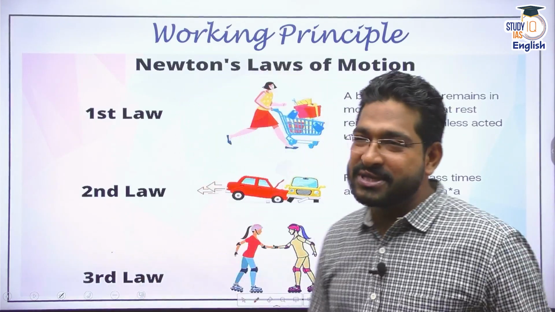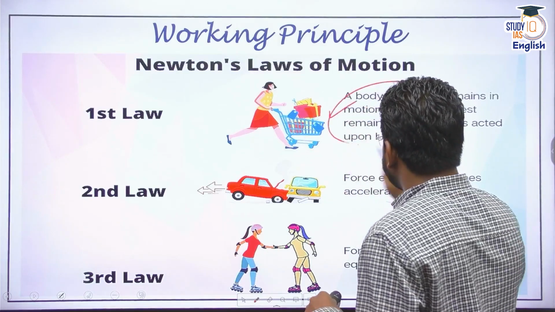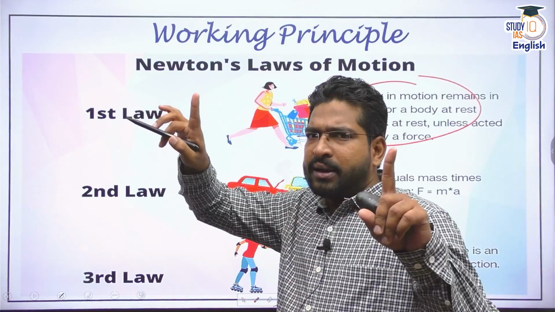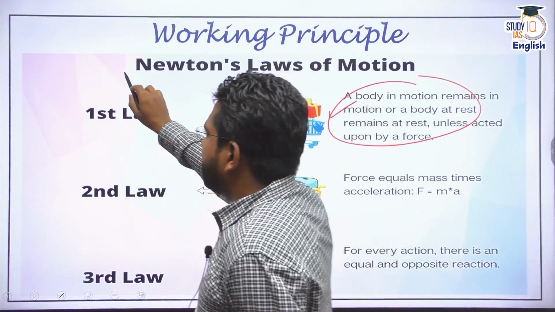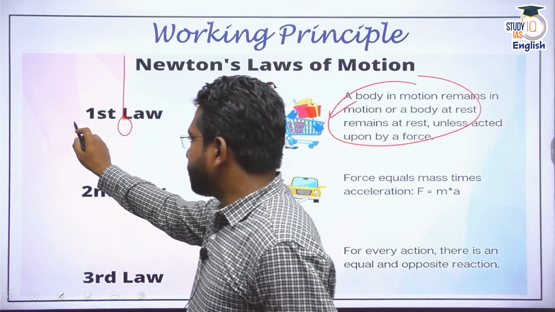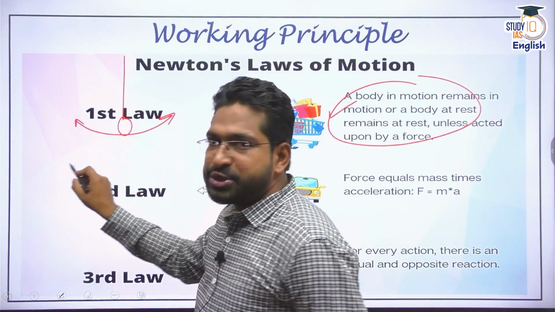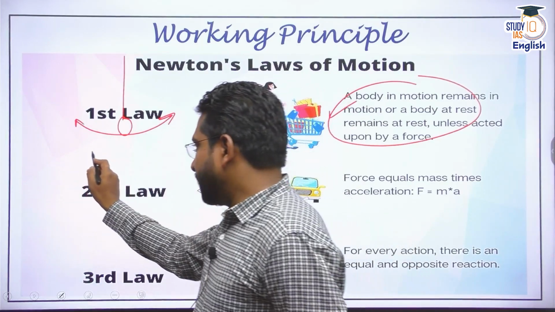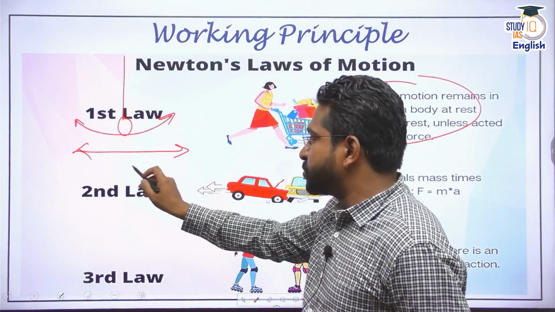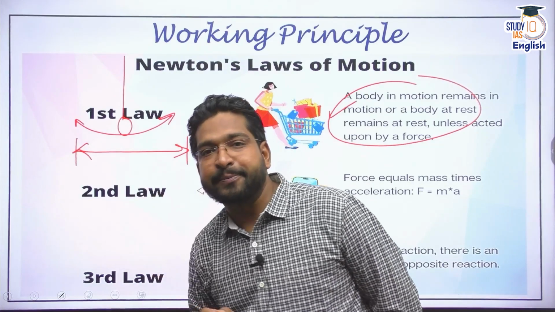And this concept of Foucault's pendulum is based on the first law. Now, what does the first law say? I'll take up the concept of the pendulum. If I give a swing to the pendulum, the first law says if I put this in motion and no force is acting on it, then the pendulum should constantly oscillate in just one straight line or one direction when I look at it from the upper view. So it will come to this point, it will go to this point, continuously along the straight line.